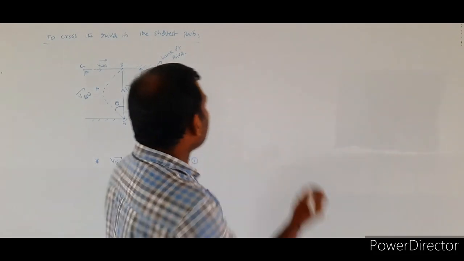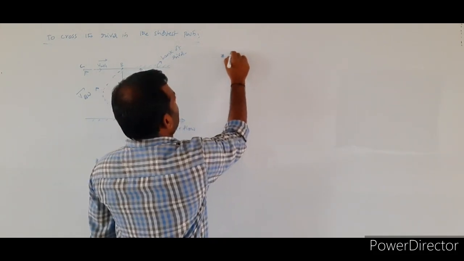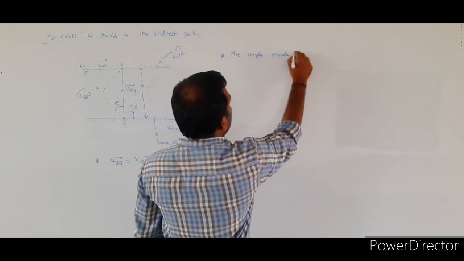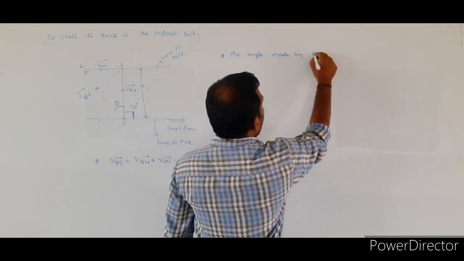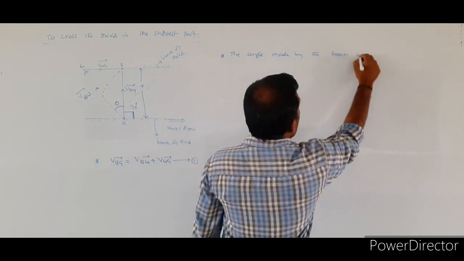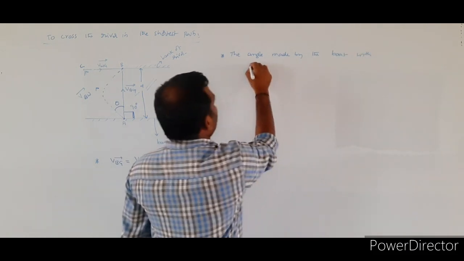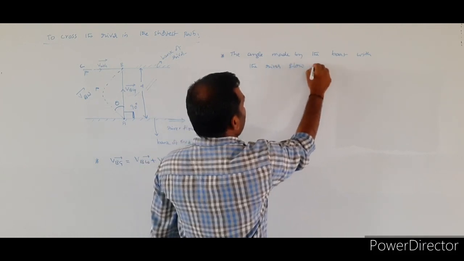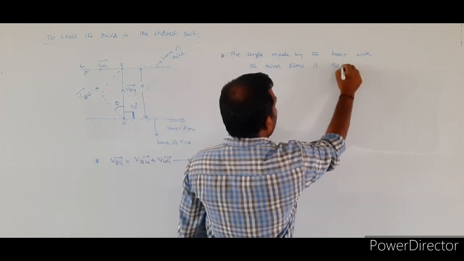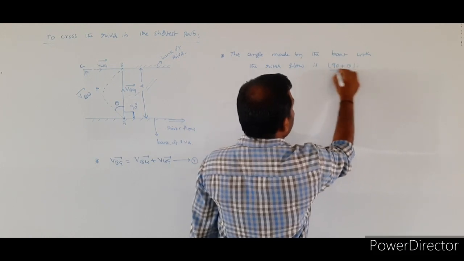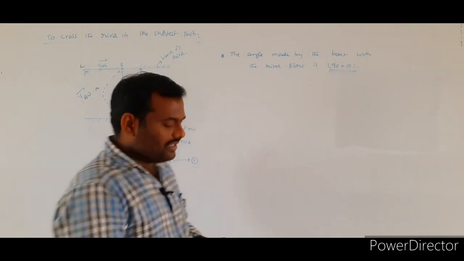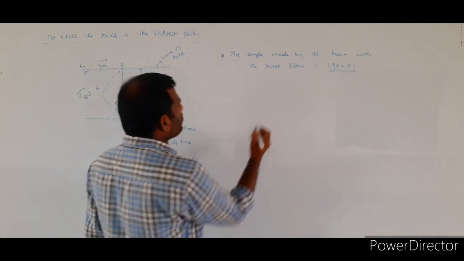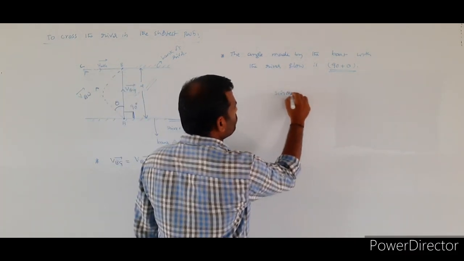So the angle made by the boat with the river flow is 90 plus theta. See here, from this right angle triangle I want to write the sin theta value.